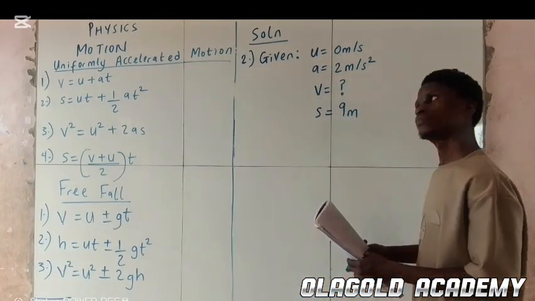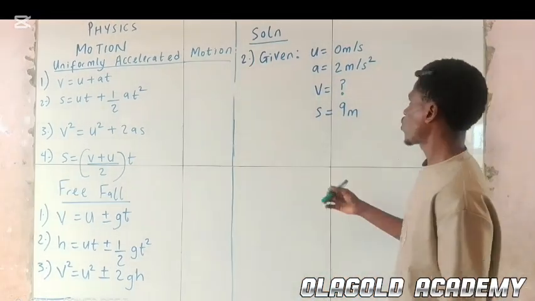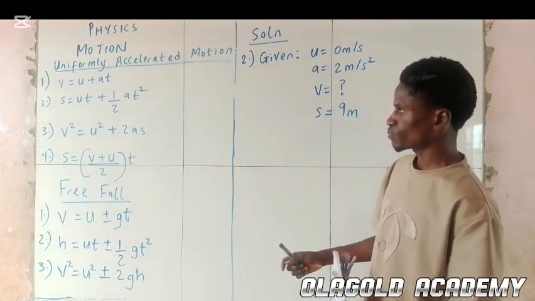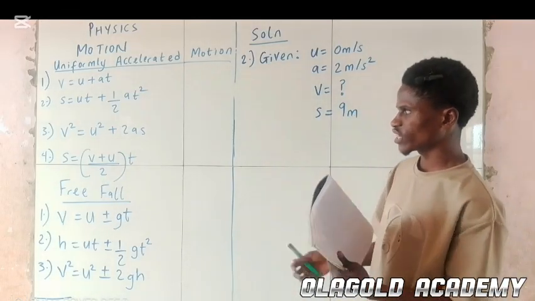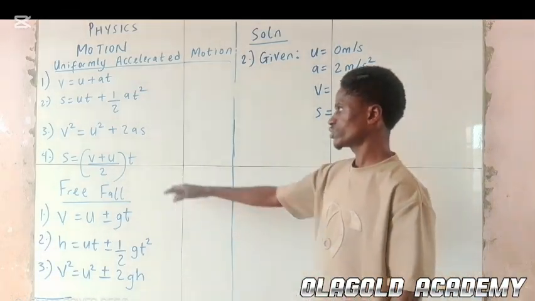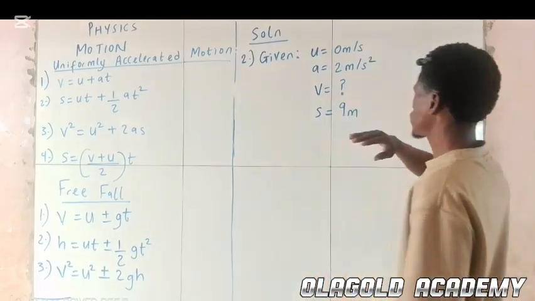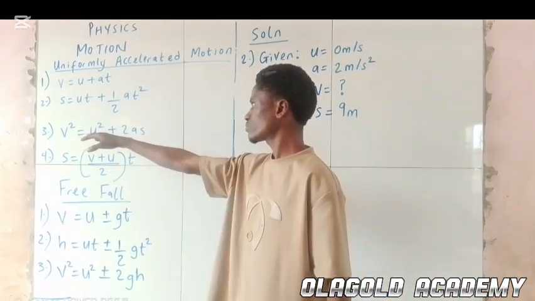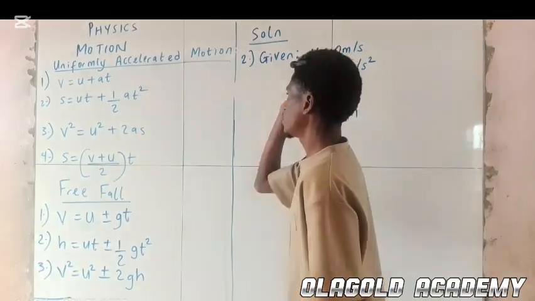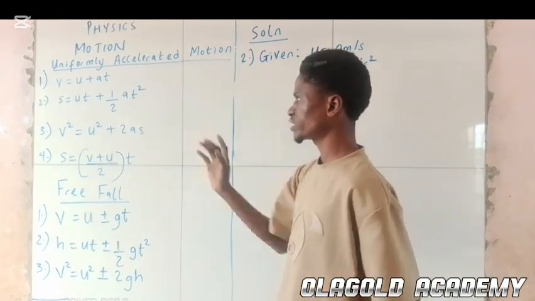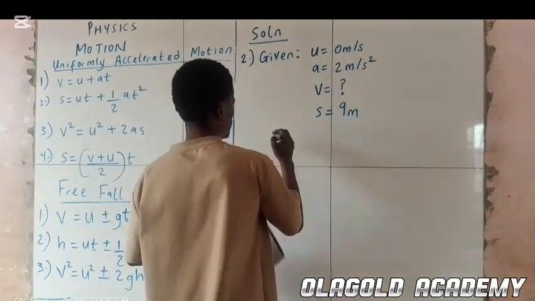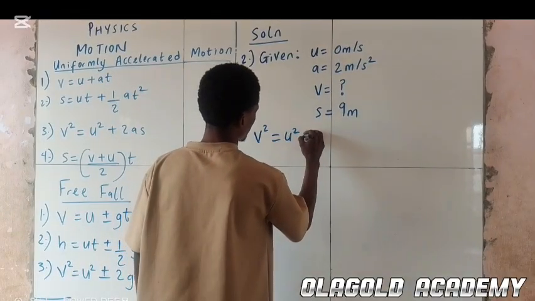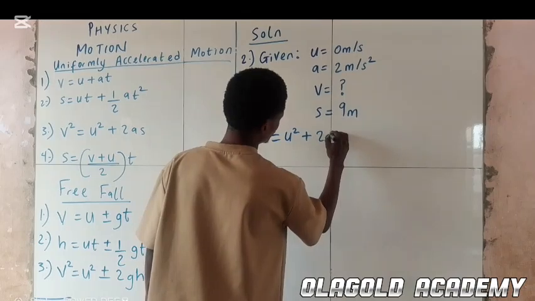Alright, from here now, what formula is best to be used here? If we check carefully, you can see that equation 3 is the best formula to make use of here. V is present, U is present, A is present, and S is present. So we have V squared equal to U squared plus 2AS.